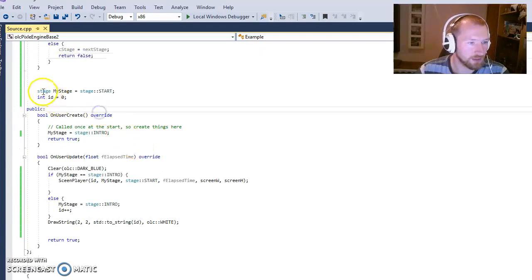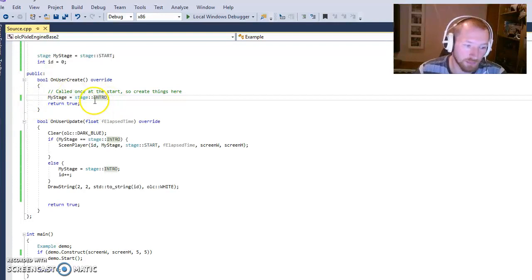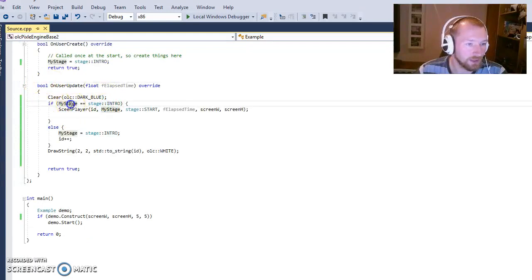Implementing it is extremely simple. We need a stage somewhere, and we need an ID. We need to set the stage to whatever we want it to be. I have set that mine is called intro. Then whenever we update here, if stage is intro, we just started that, then we will play screen player, as we said, and next should be start. And then we could have start in here, and we could do all the things that we wanted to do there. But if we don't do anything else, then we set it back to intro again, which means we will play, and we will update the ID, and I will show now how this all looks.